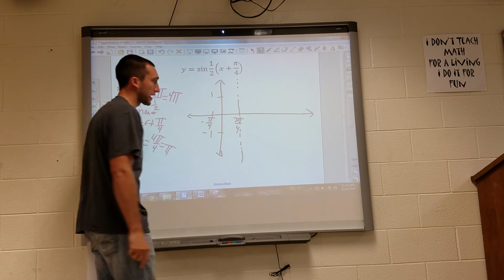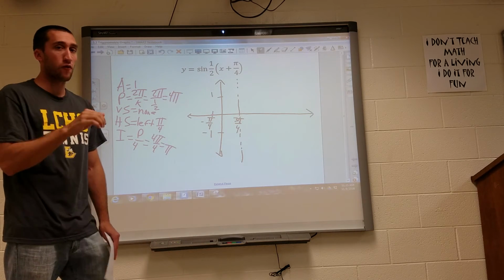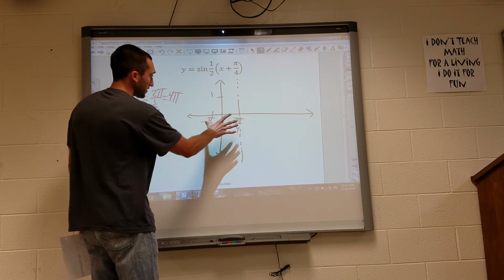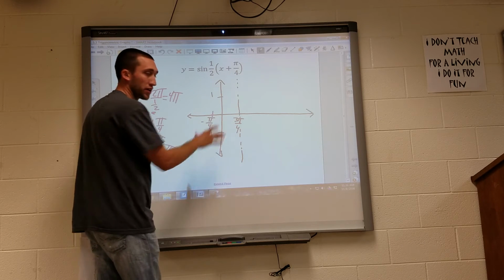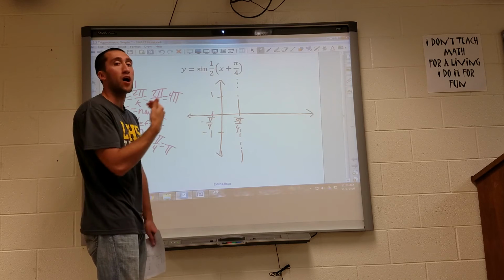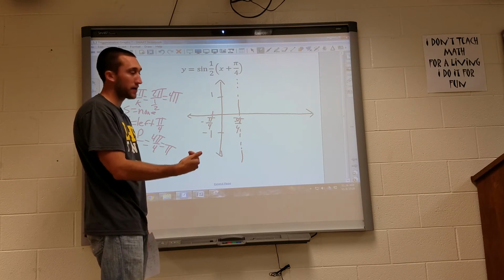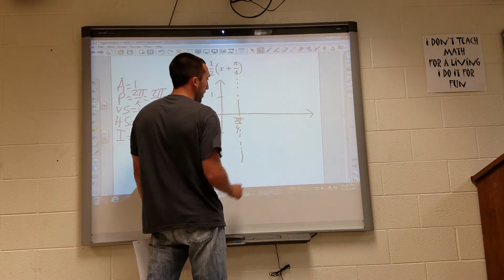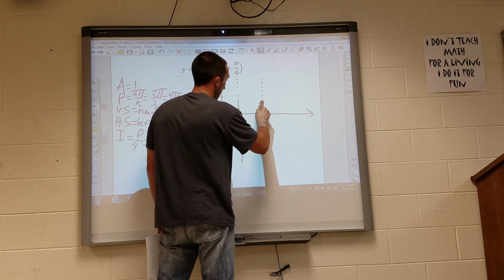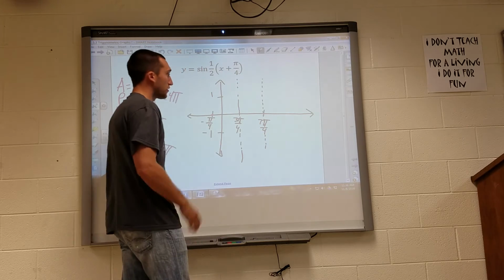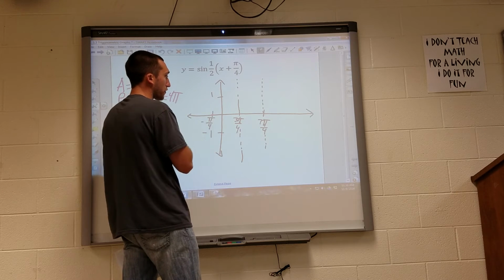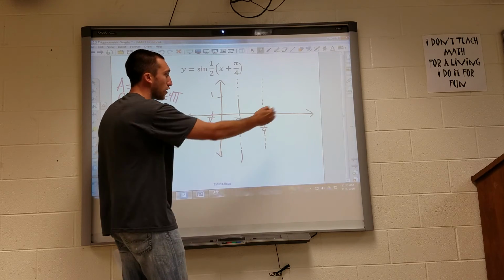And I'll draw that drawing aid again to show you that at 3 pi over 4, I'm at my first interval. That's my first key point. So I have gone pi units because I was at negative pi over 4. So if I add 3 pi over 4, now I'm at 4 pi over 4. I'm at pi. So now again, I'm adding 4 pi over 4, so I'm at 7 pi over 4. I'm just adding pi units to each one of these. These horizontal shifts can be tough to imagine, but I've just shifted left pi over 4, so each one is going to be off by pi over 4.